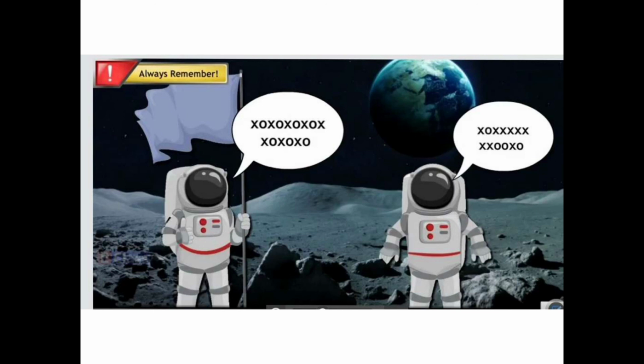Yes, all are correct. There is no atmosphere, there is no air, there is no medium. So the sound is produced when one speaks, but it is not reaching the other astronaut. So what will they do now? Can you tell me what they will do?